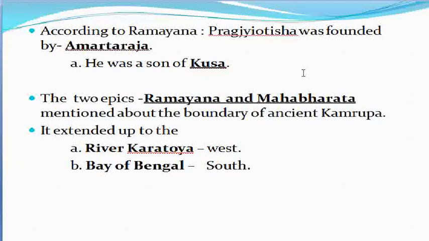And moving on to the next part, all of us know the epics Ramayana and Mahabharata.